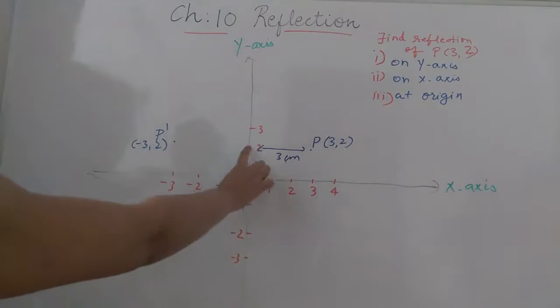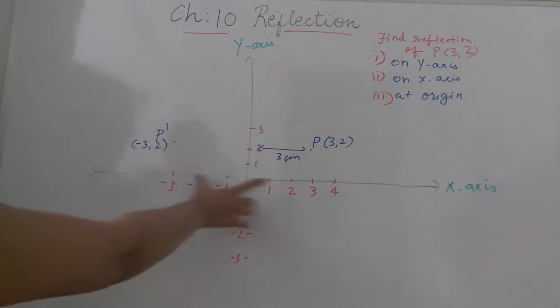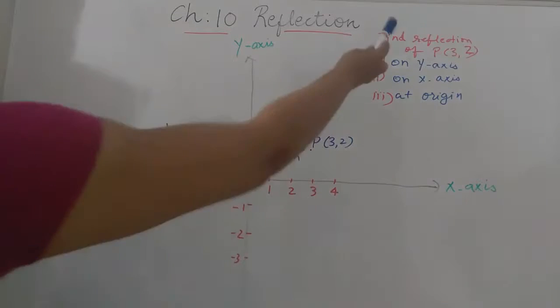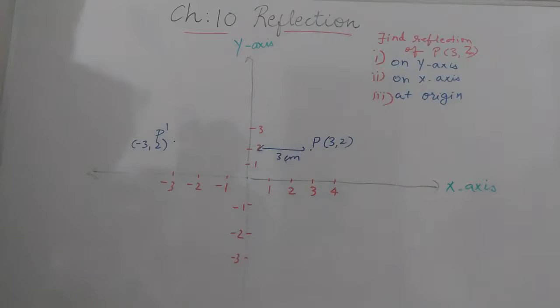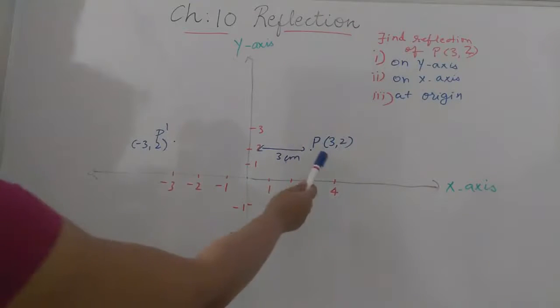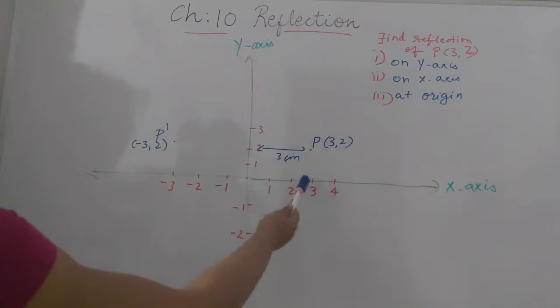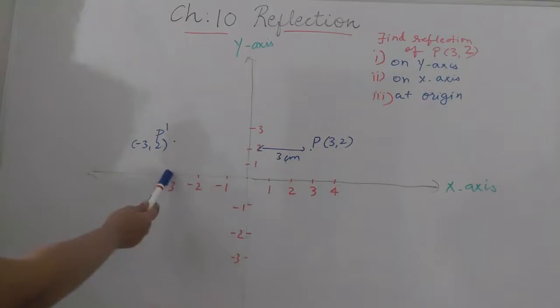So this vertical distance remains the same, only the horizontal distance is changing. The first thing we have learned is that if we want to reflect a point under the y-axis, then for point P(3, 2), this is 3 centimeters, you check 3 centimeters on the other side also, and denote it by another name, P dash. So (-3, 2) is the answer.